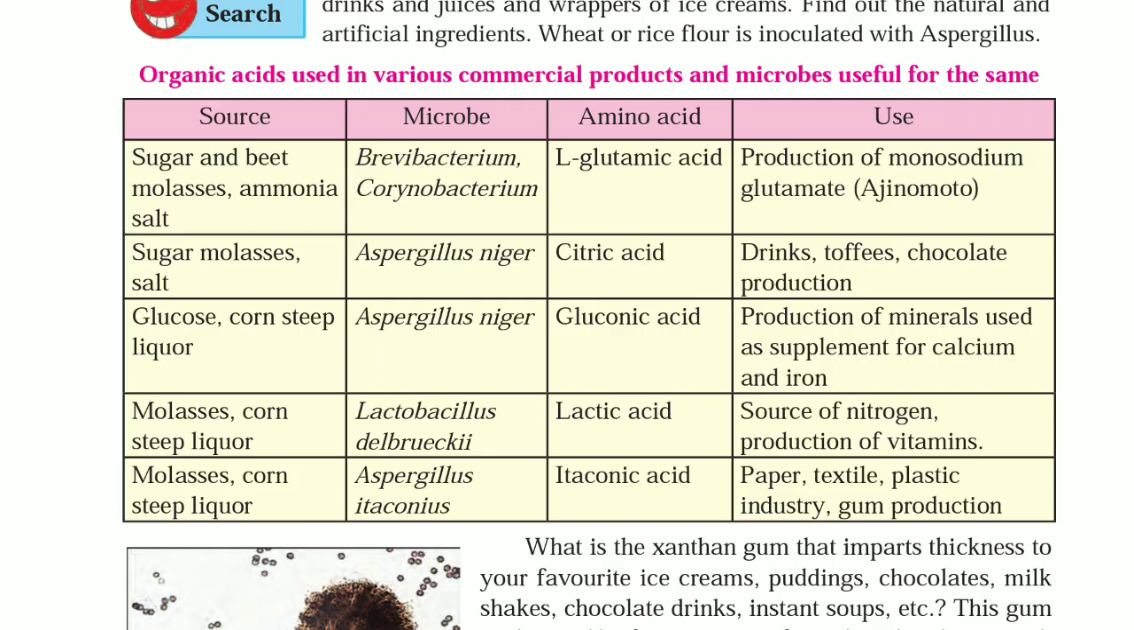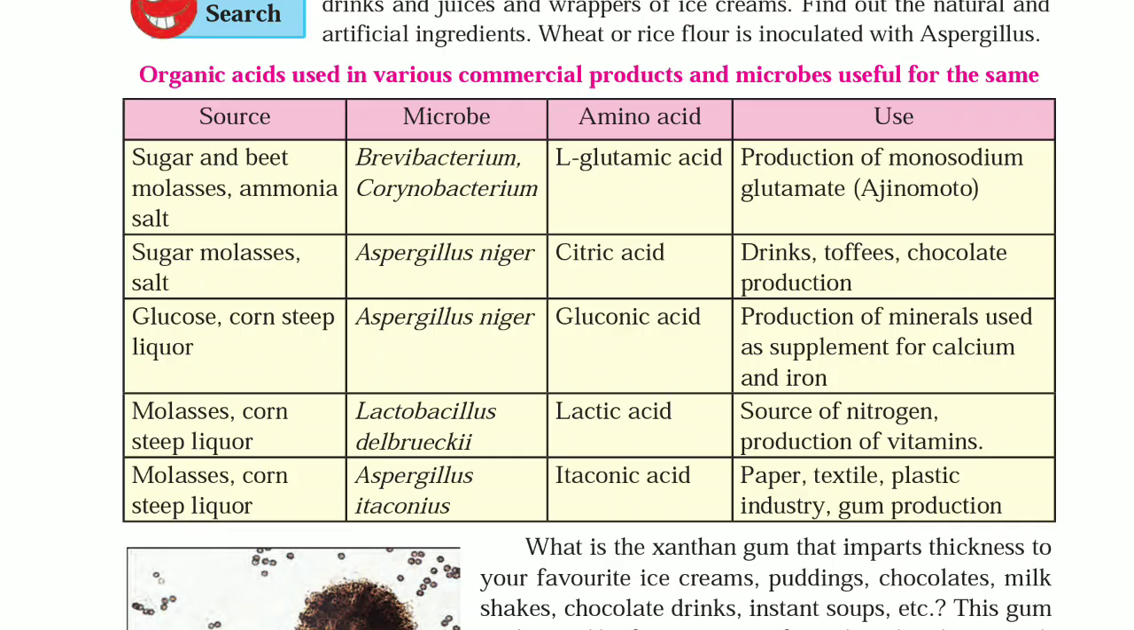Molasses, corn steep liquor, microbe Lactobacillus delbrueckii. Lactic acid is formed, and it is a source of nitrogen, and used in production of vitamins. Molasses, corn steep liquor, Aspergillus itaconicus, itaconic acid. Uses: paper, textile, plastic industry, gum production.